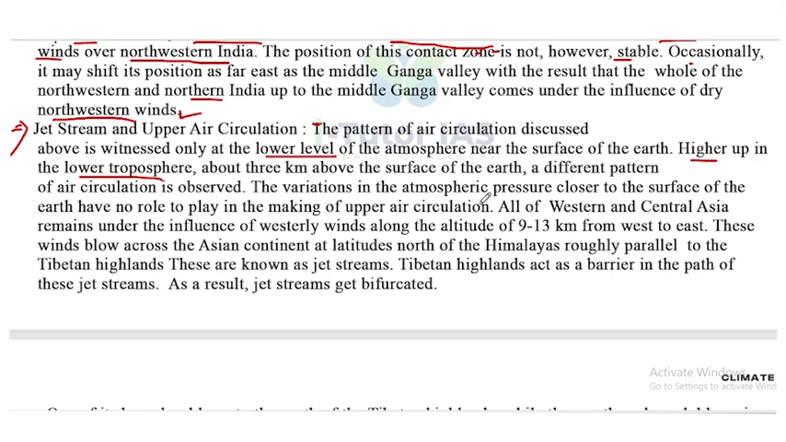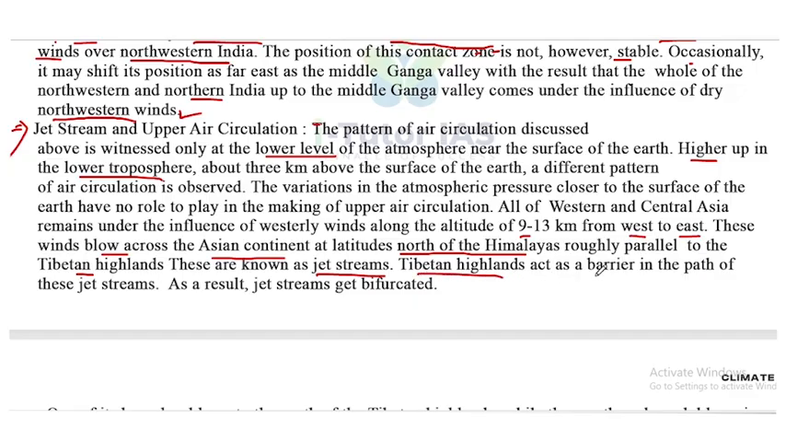The variation in the atmospheric pressure closer to the surface of the earth has no role to play in the making of upper air circulation. All of Western and Central Asia remains under the influence of westerly winds along the altitude of 9 to 13 km from west to east. These winds blow across the Asian continent at latitudes north of the Himalayas, roughly parallel to the Tibetan highlands. These are known as jet streams.